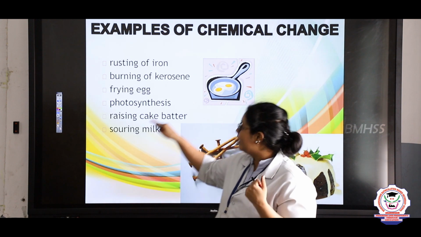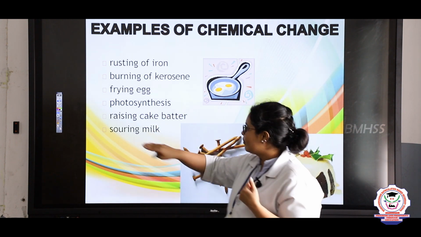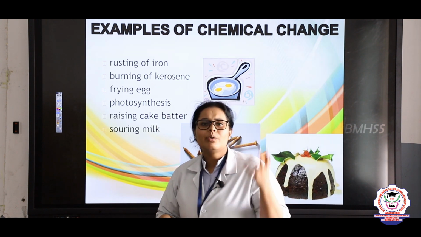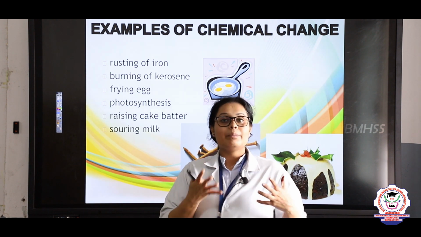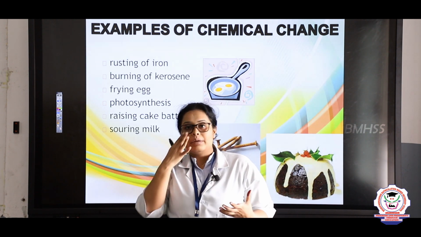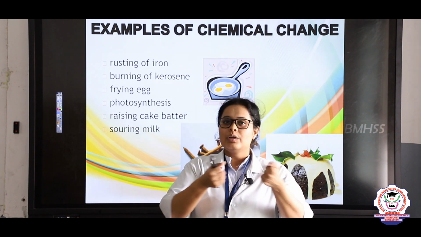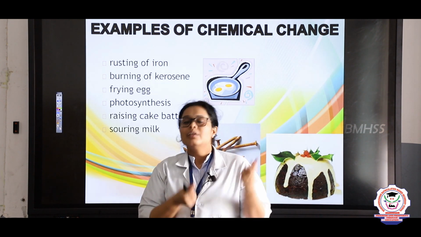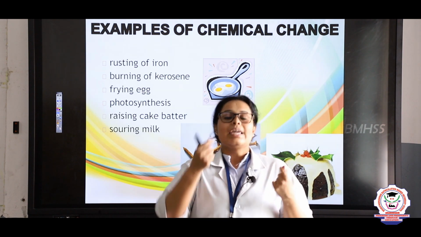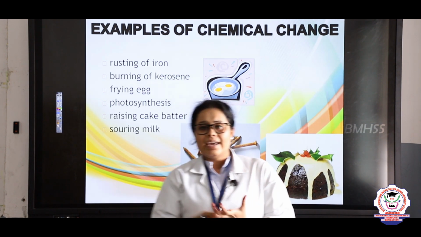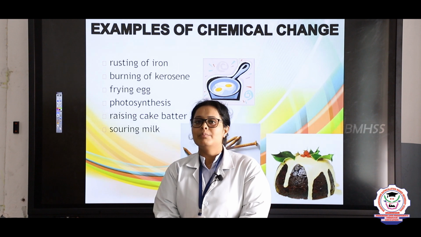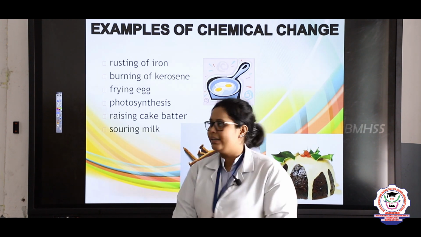Other examples are frying of egg, photosynthesis, baking of cake, and spoiling of milk. Sometimes when you keep milk for a longer period of time, you will feel that the taste of the milk has become bitter or sour. That is also a chemical change, because the milk is entirely spoiled, right?